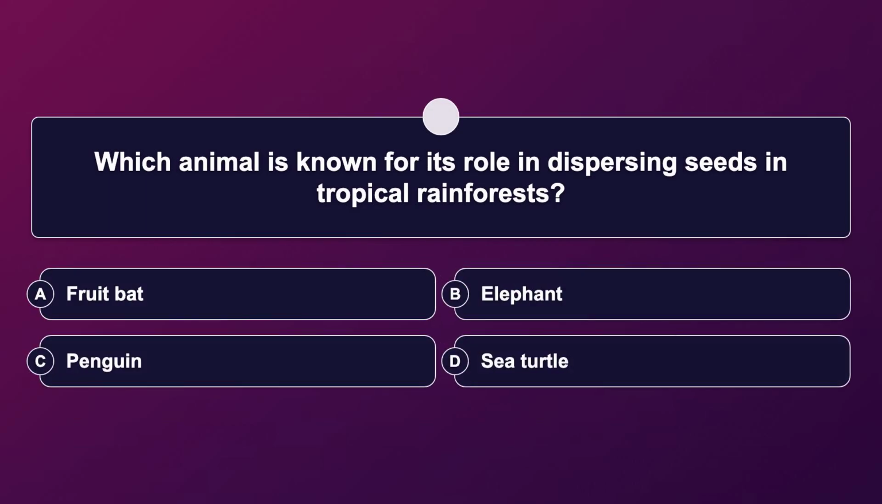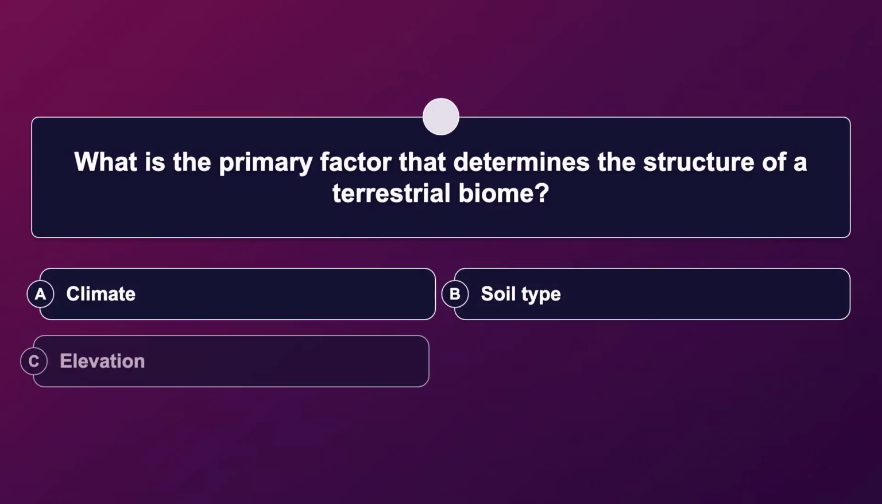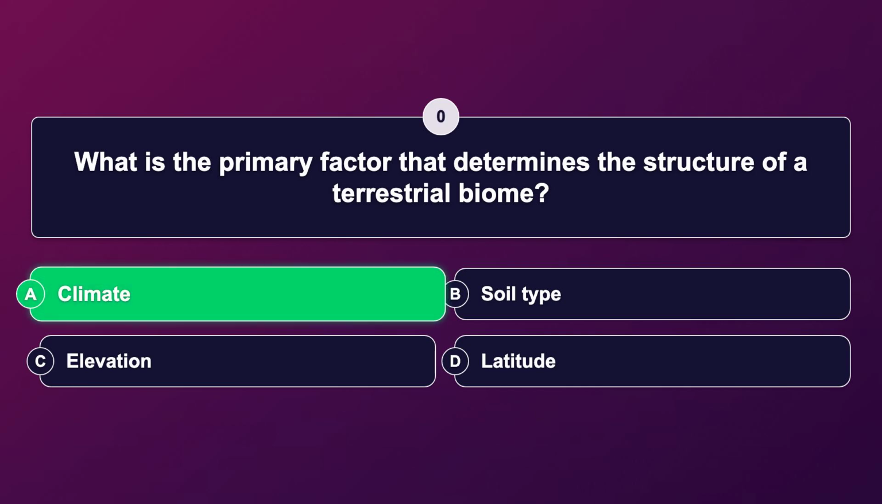Which animal is known for its role in dispersing seeds in tropical rainforests? The correct answer is fruit bat. What is the primary factor that determines the structure of a terrestrial biome? The correct answer is climate.